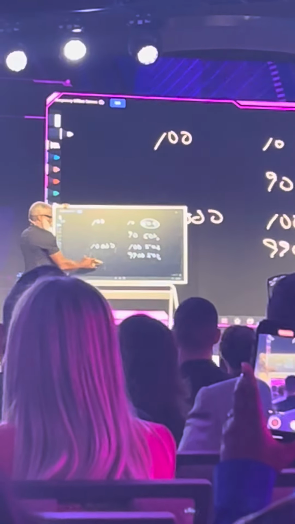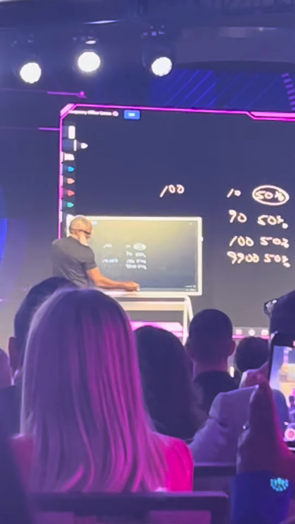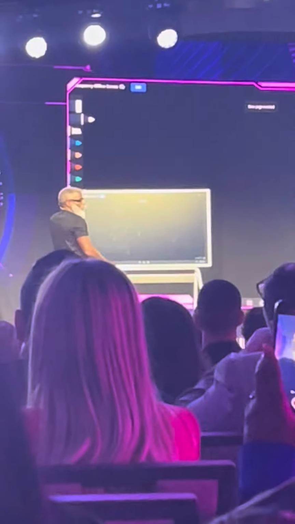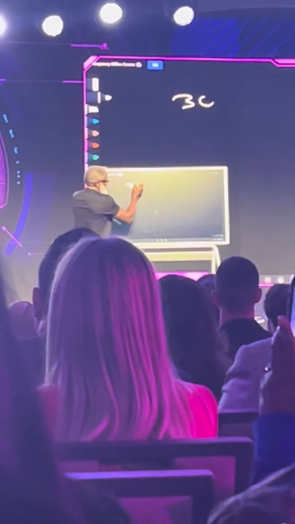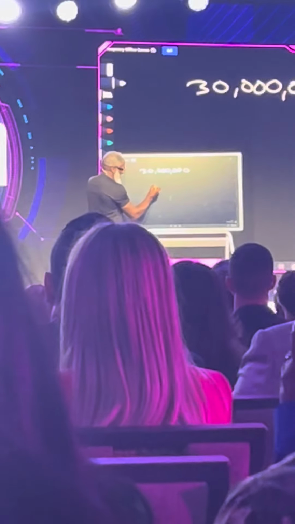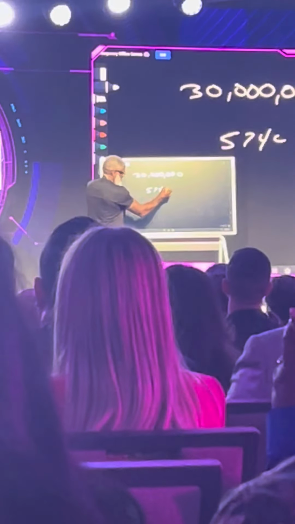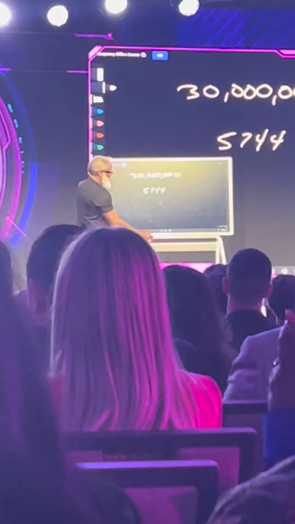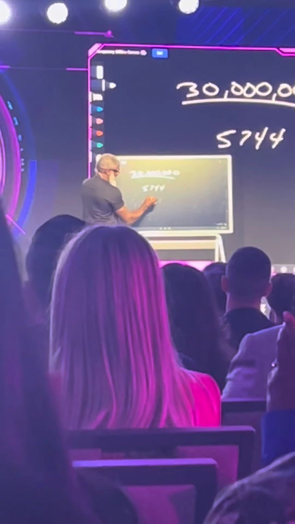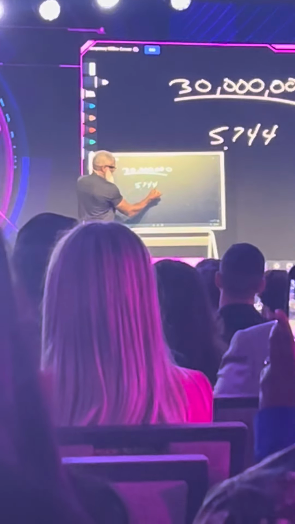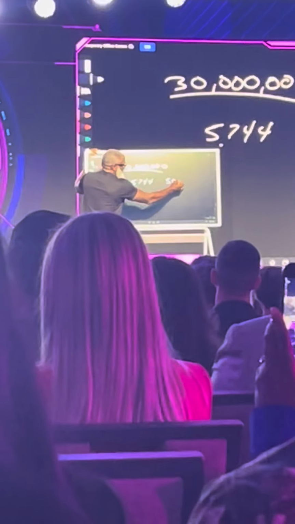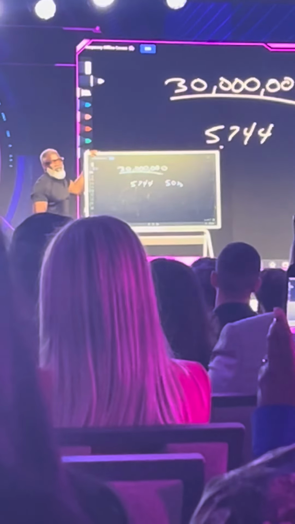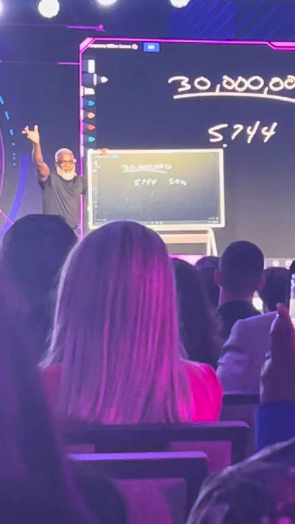Let's talk about businesses in America. Shall we? Here's why. There's 30 million businesses in the United States. The square root of 30 million is 5,744. Which means, of the 30 million businesses in America, 5,744 of them earn half of the profits. We don't even have to guess if that's true. All we gotta do is think about some of the giant companies in the world.